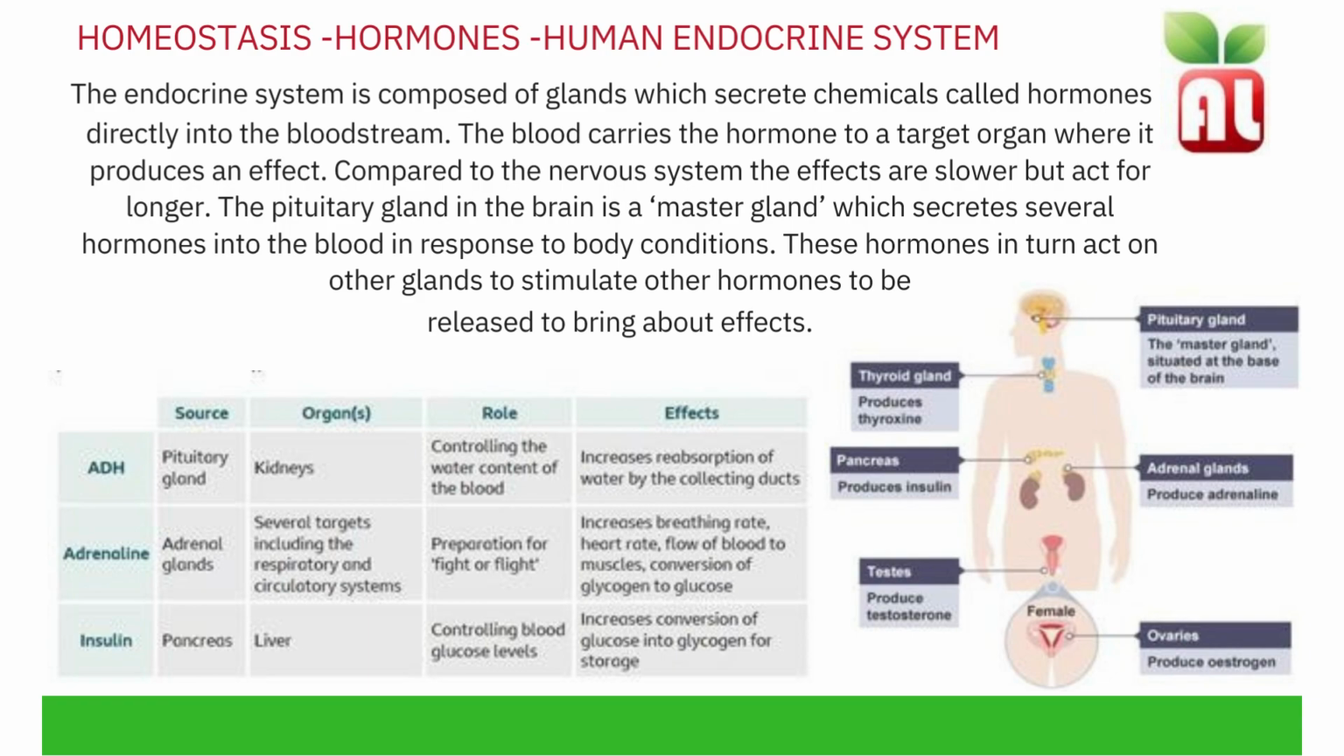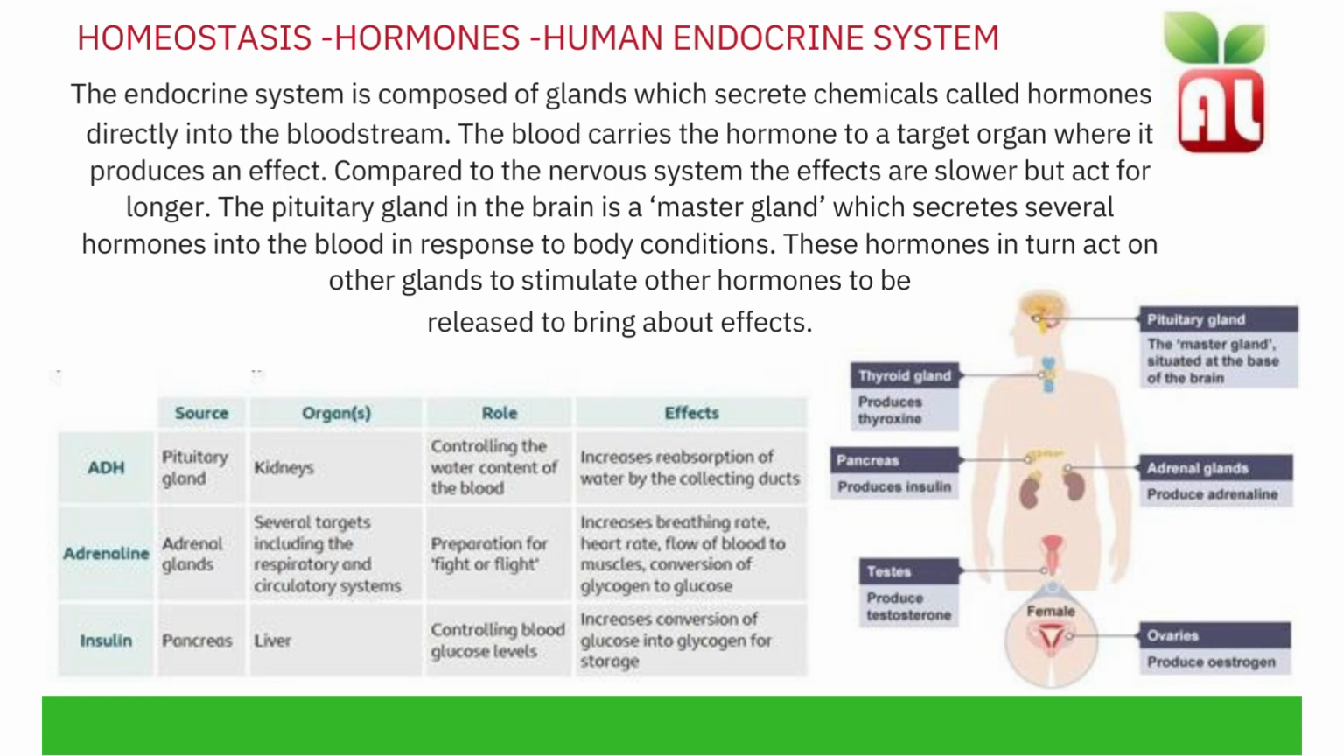Insulin is released from the pancreas. The target organ is the liver. The role of insulin is to control blood glucose levels. The effect of insulin is to increase the conversion of glucose into glycogen for storage.